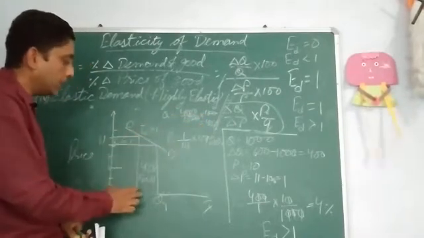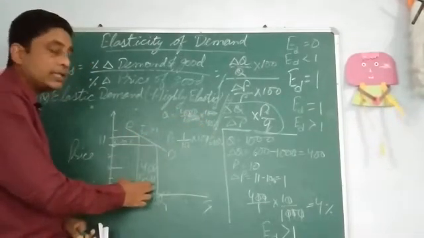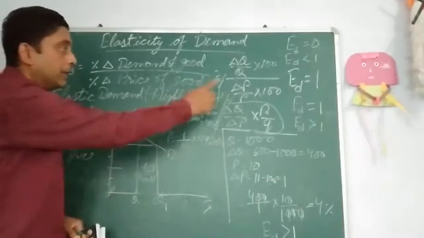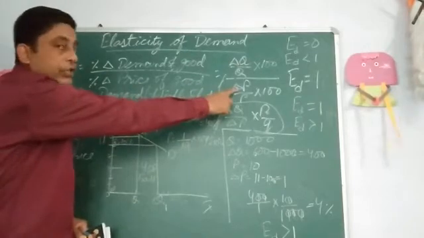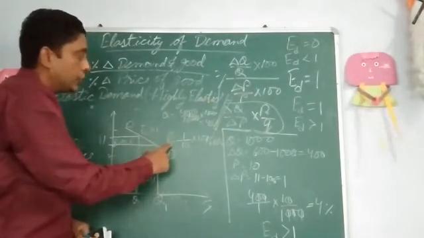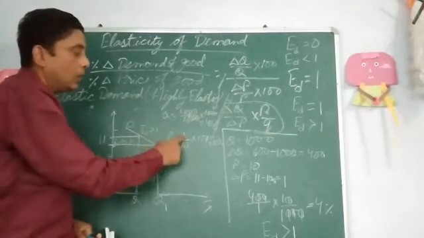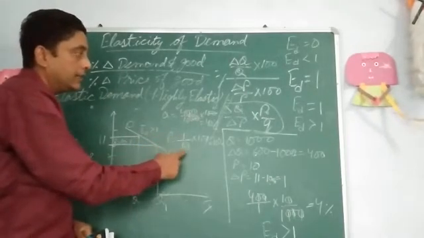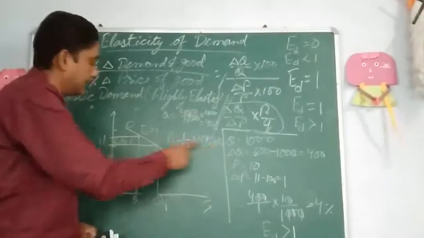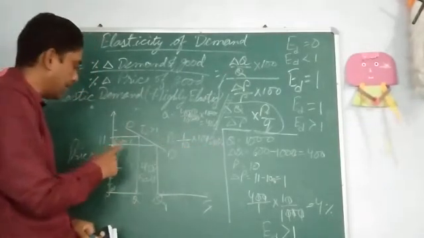So here you can see change in quantity is 40%. And change in price of good, change in P by P into 100, that is percentage change in price. Change in P 1 divided by P, that is 10, into 100, it will come as 10%.